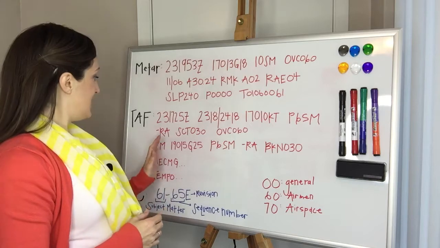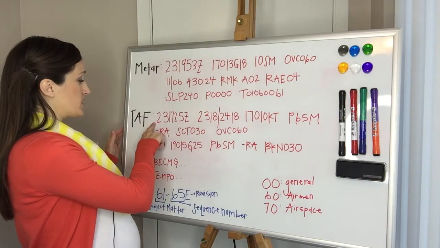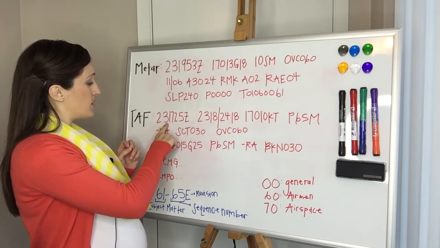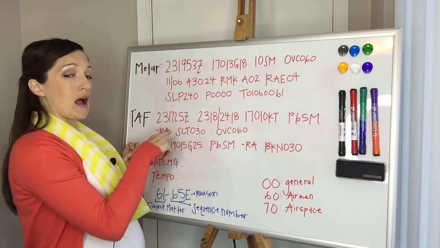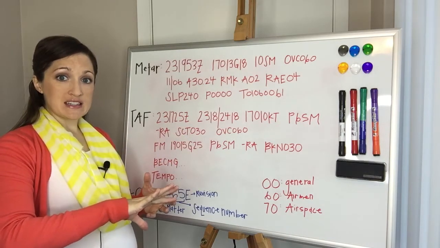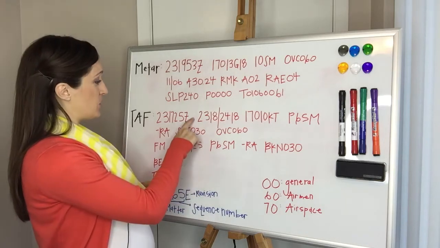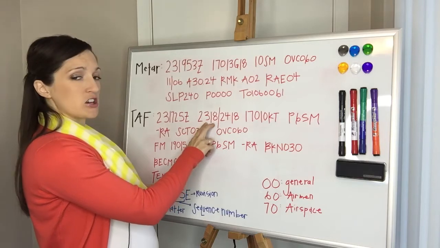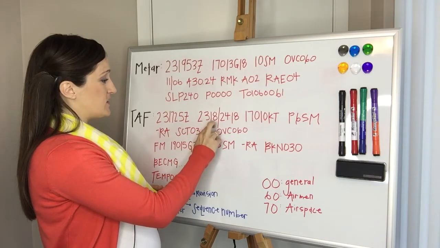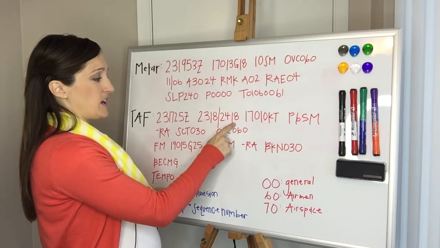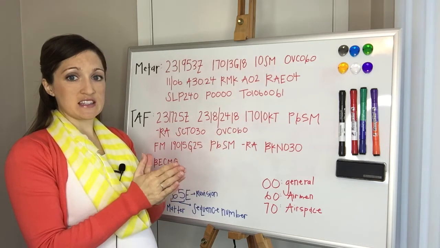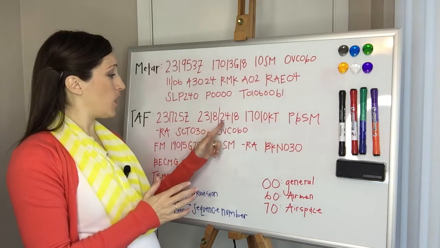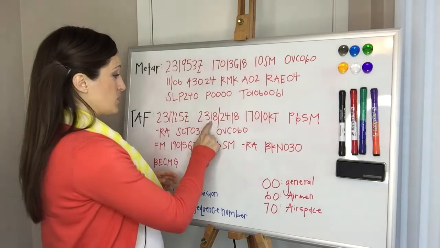We all know that. So this one right here, this is showing us when the actual TAF was issued, and it was issued on the 23rd day of the month at 1725 Zulu. However, since it's not weather existing at the current time, it's a forecast, they're telling you that it's not actually valid until, again, the 23rd, so the same day, but it's not valid until starting at 1800 Zulu. And then it's valid until the 24th at 1800 Zulu. I was telling you this forecast is valid for 24 hours. You can see these forecasts valid up to 30 hours, but it's more common to see it valid for only 24 hours. So that's what that means.